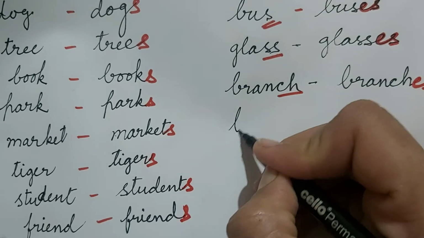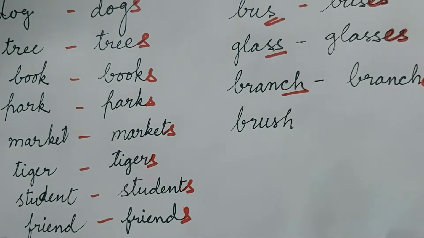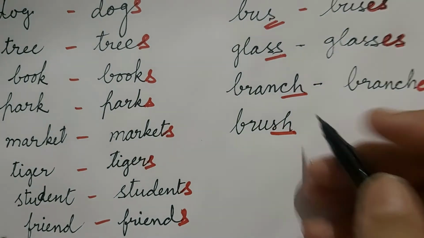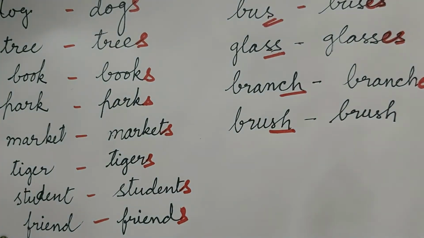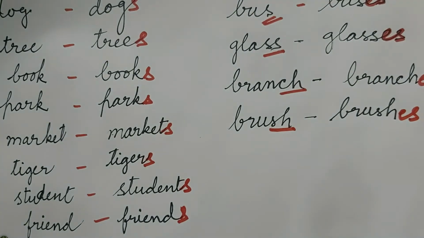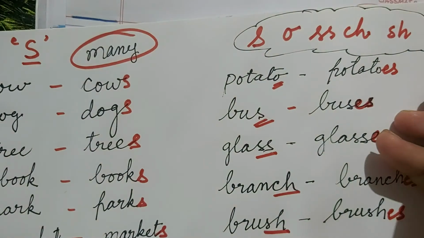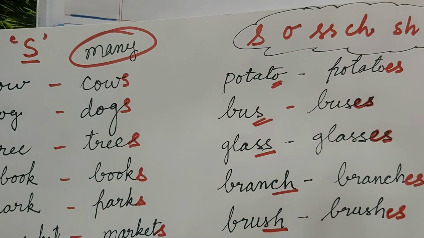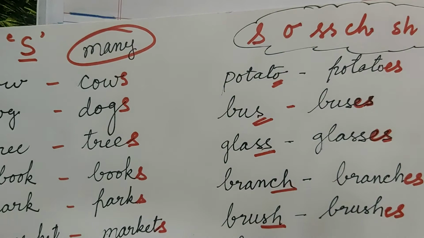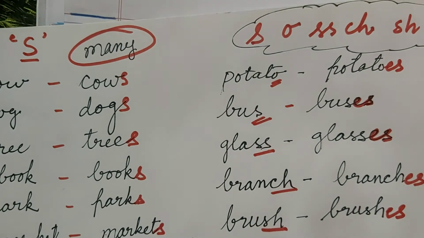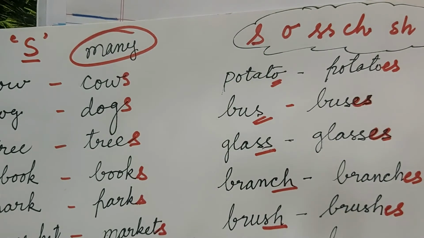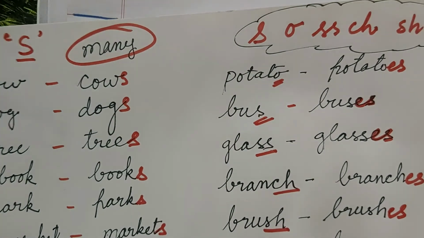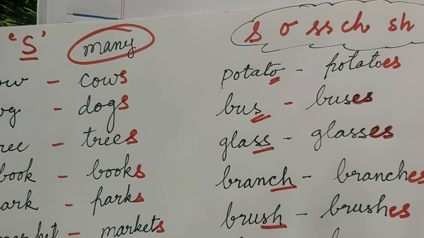If any word ends with sh, then we do not add only s. To make it plural, we will add es. Now, when any word ends with x, box, then we do not add only s, we add es to make it plural.